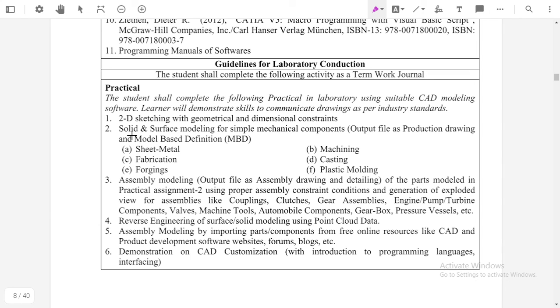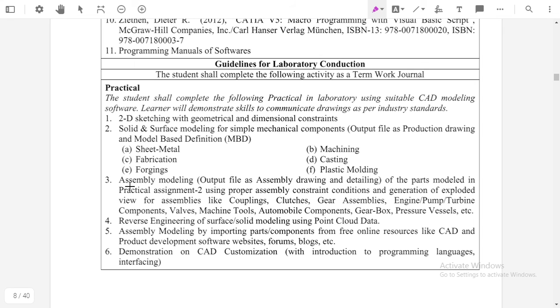This means we have to do solid and surface modeling of a simple mechanical component. We have to create a surface model or a solid model, such as sheet metal, machining, fabrication, casting, forging and plastic models.